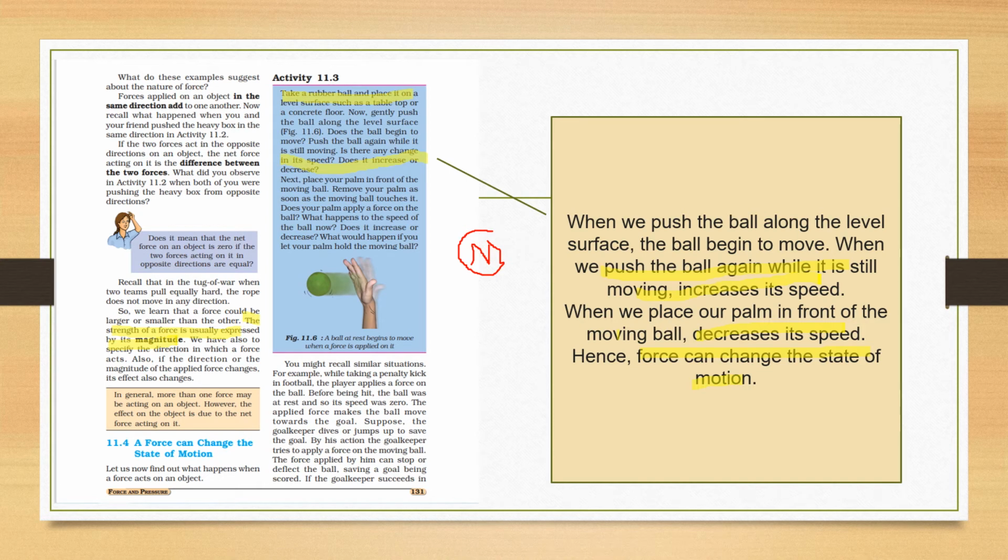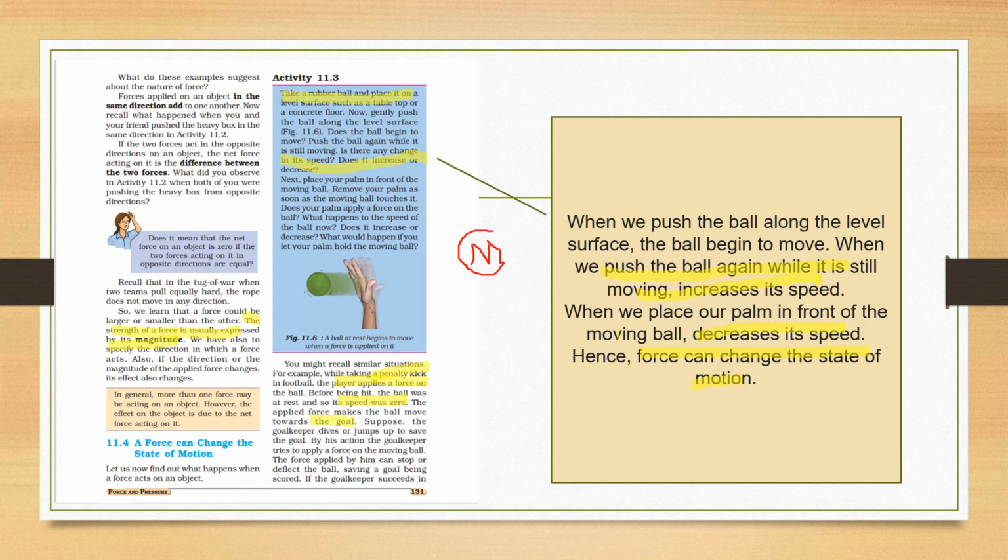A similar example we can see in our day-to-day life, such as while taking a penalty kick in football. What happens in that? The player applies force on the ball. Before being hit, the ball was at rest. Rest means its speed is zero, it is not moving. And when the force is applied, the ball will move towards the goal.